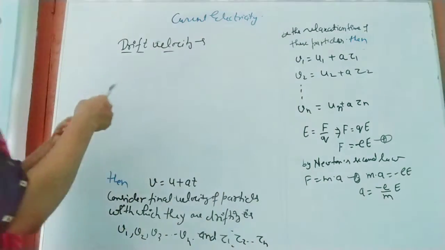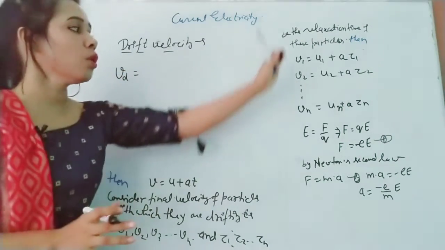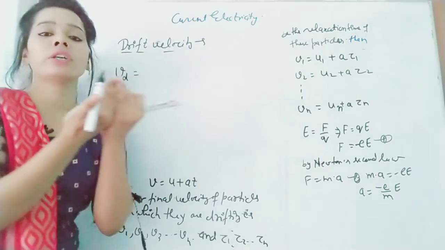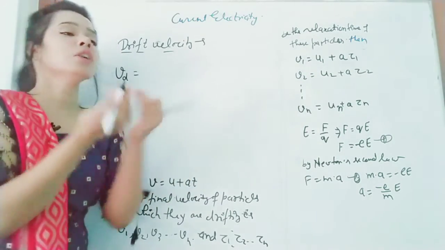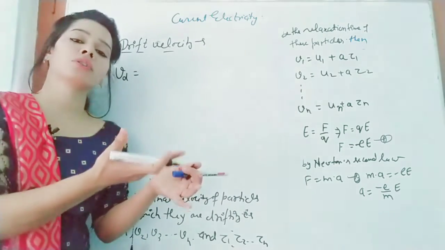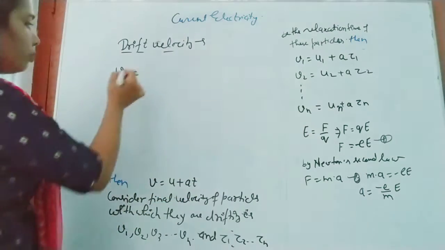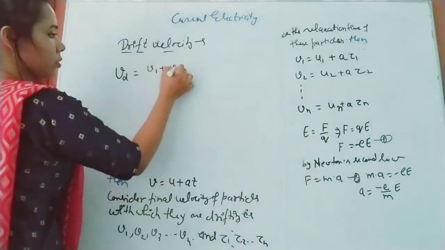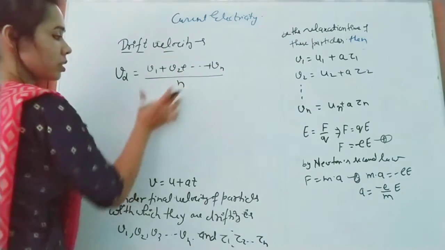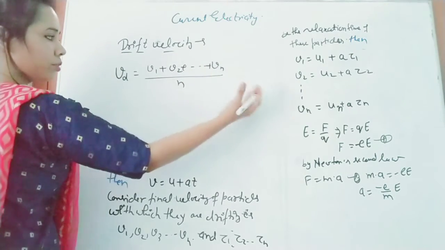It means that Vd equals the average of all these velocities with which all the electrons are drifting. So how can you find the average velocity? Obviously, the sum of all velocities divided by the number of electrons. So Vd equals V1 plus V2 up to Vn divided by n. This is the average velocity of all electrons with which they are drifting.